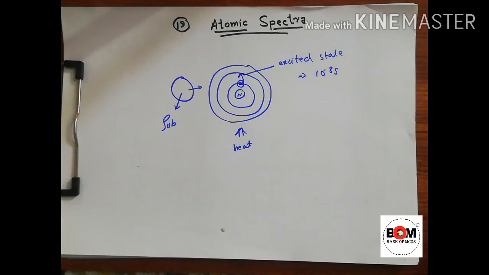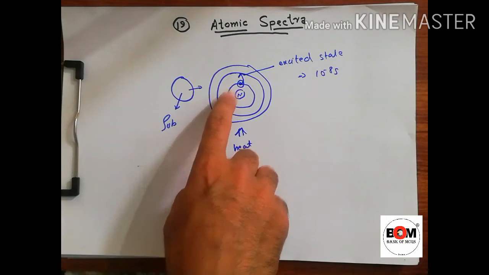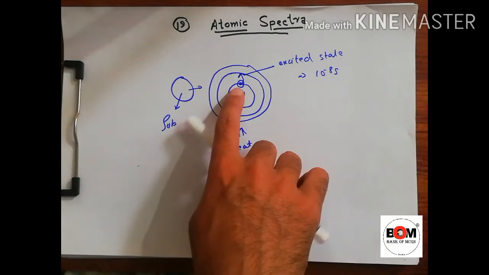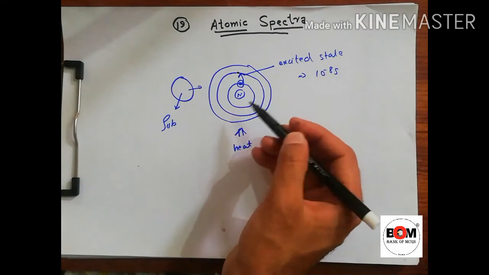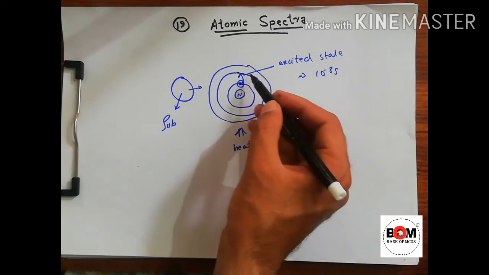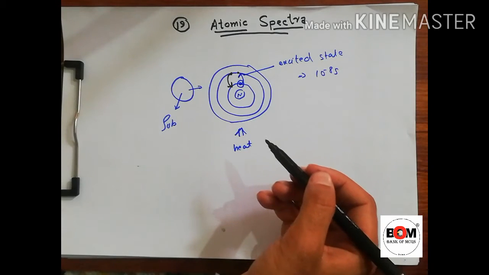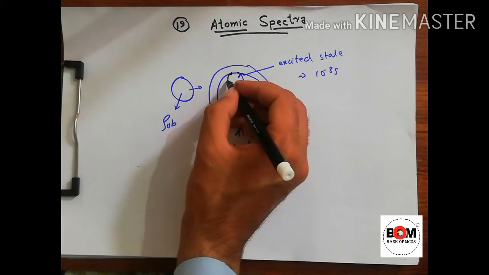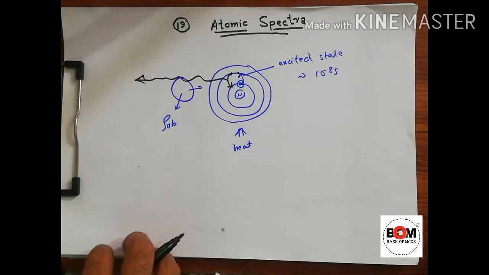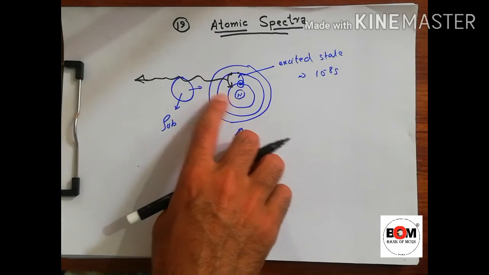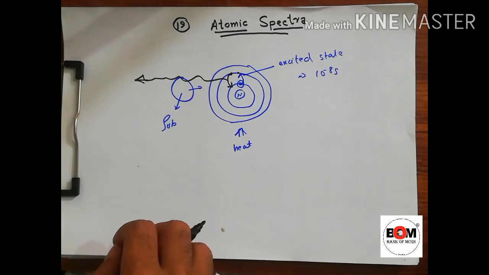After that, it falls back to its lower energy state. So it absorbs energy and moves to the excited state, and after 10 raised to the power minus 8 seconds, it falls into its original state, emitting a radiation called a photon.